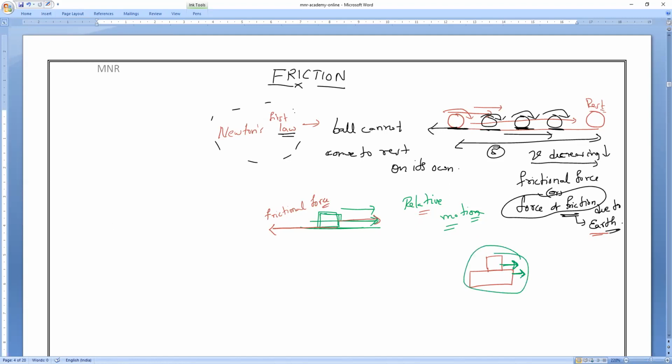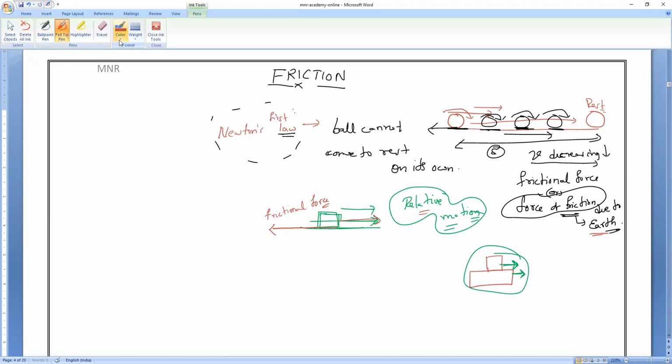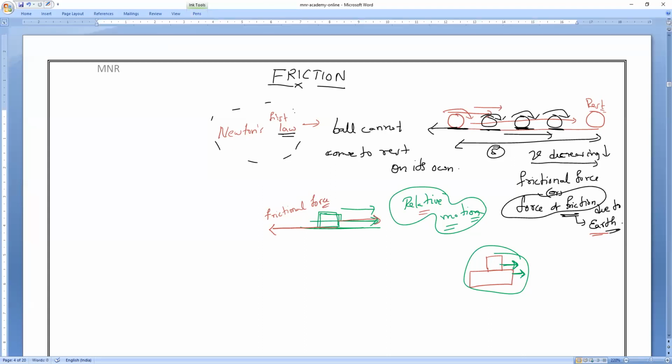Relative motion means one surface is trying to move over another surface. That is the motion we used to call relative motion. So always the frictional force, or the force of friction, opposes the relative motion of one body over another body. So that is what we used to call frictional force.